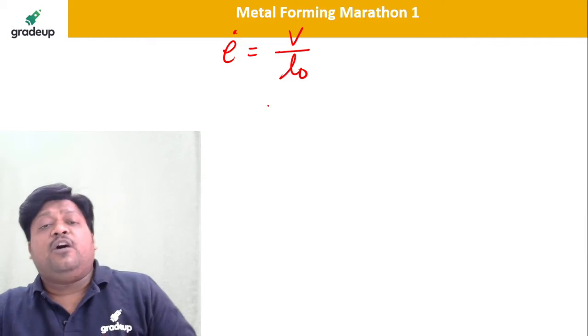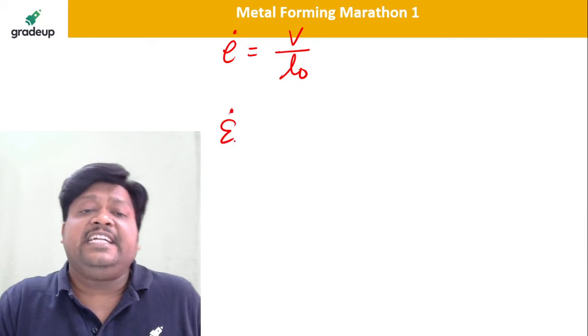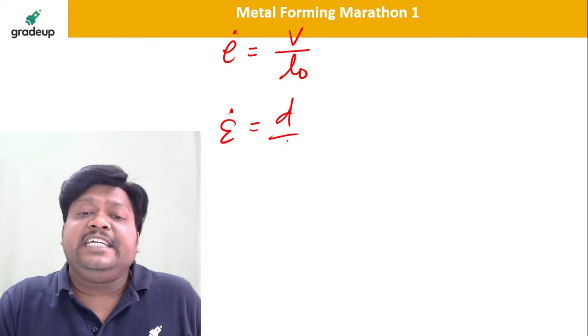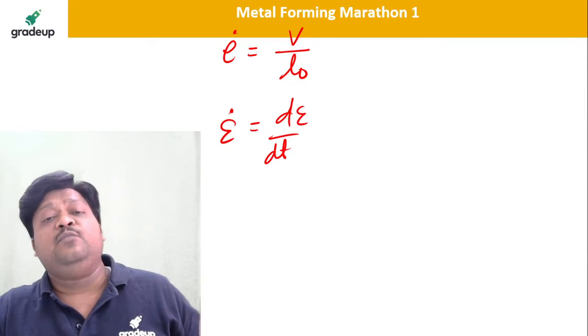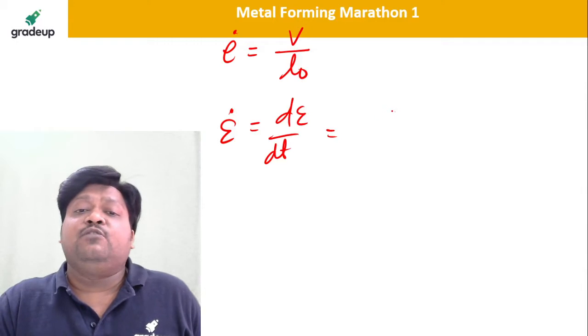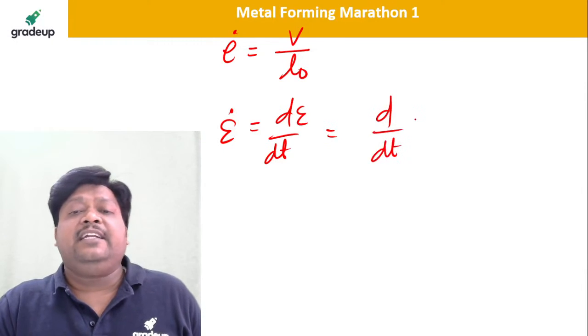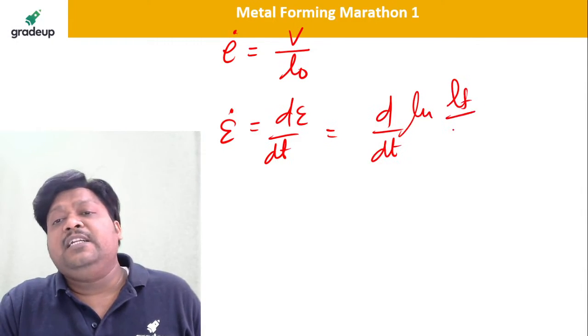And when I talk about the true strain rate, epsilon dot is equal to d by dt of epsilon, that is the true strain per unit of time, which is d by dt of ln of L final divided by L original.